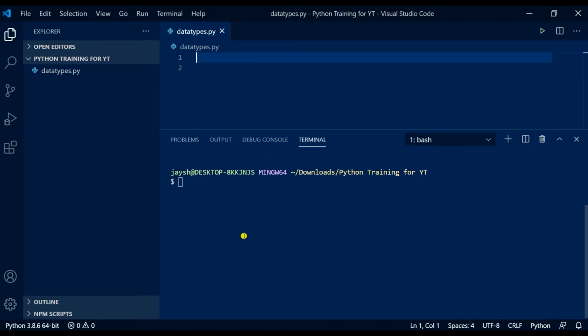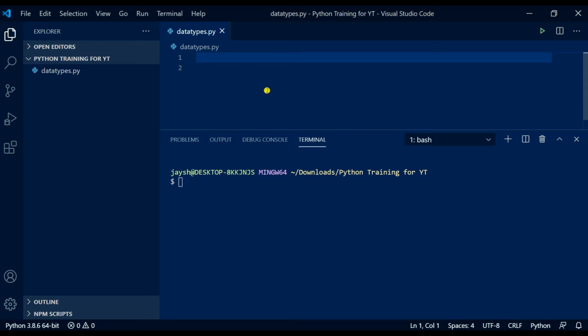Okay, so here we are in the development environment. I am using Visual Studio Code as my development environment, and I have Python 3.8.6 installed at the moment. If you don't have Python or a development environment installed, I will share some direct links in the video description so you can quickly install those. If you have any problems with that, leave a message in the comment section, or there's loads of resources on how to install Python on your machine. You don't have to use Visual Studio Code. There's loads of different development environments. They all have their own little quirks, but they all achieve the same thing at the end of the day.